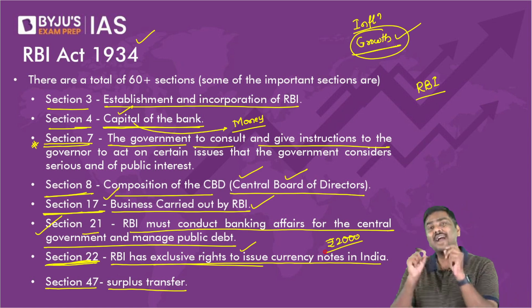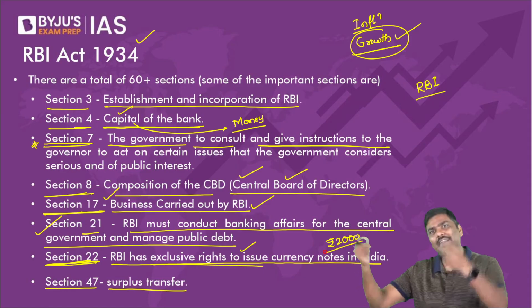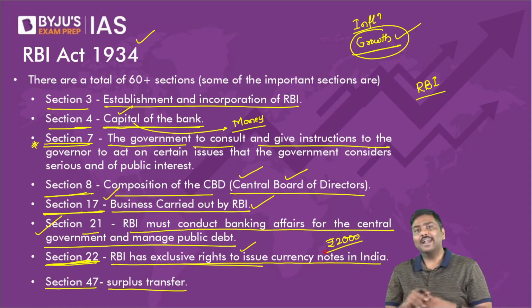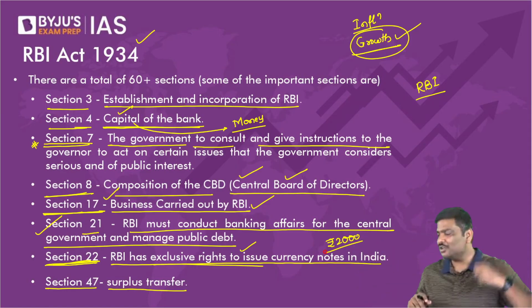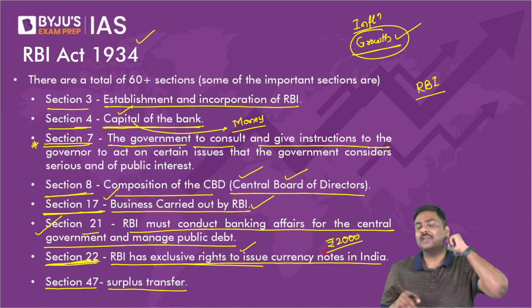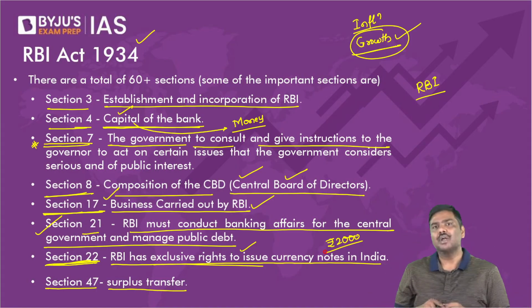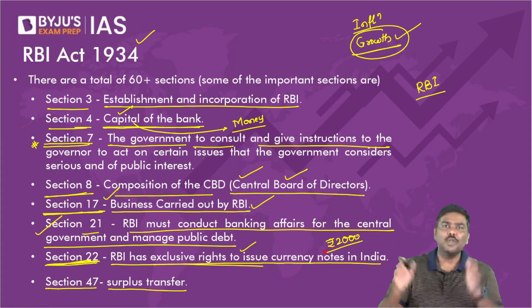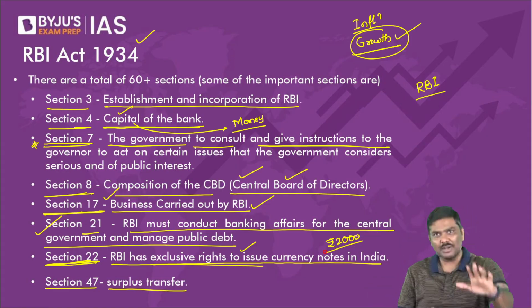Because who has the right to print a 2000 rupee note in India? Only RBI. Right? And before this 2000 rupee issue happened, there was a statement given by Delhi's chief minister. We should start printing the photos of Hindu gods on currency notes. Have you come across that statement?